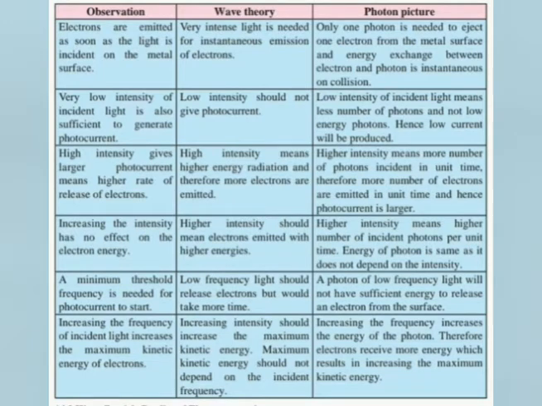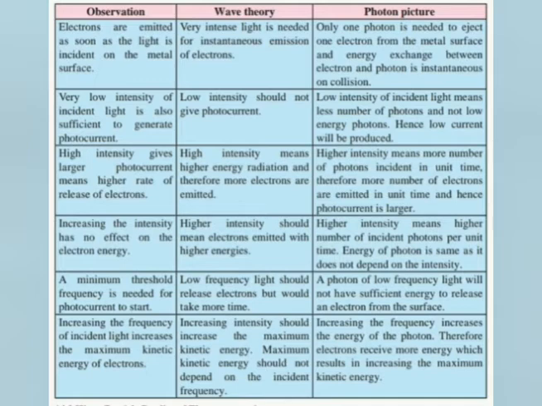The wave theory of light considers that very low intensity is needed for emission of an electron, but in the photon picture, students, one photon ejects one electron from the metal surface, and the energy is exchanged between electron and photon because of collision, as you know very well. So you can see both have their own different assumptions.